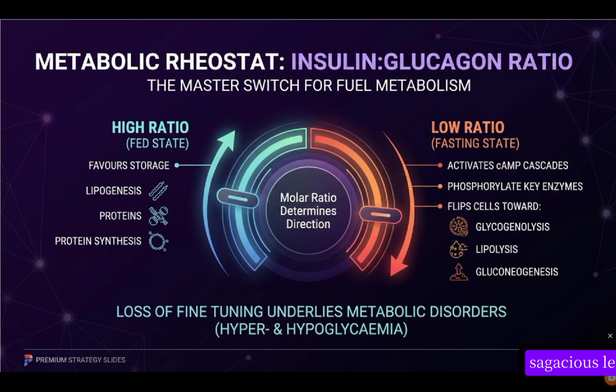So what happens? It favors storage. What are you storing? Glycogen. Whenever there is excess glucose, which is called hyperglycemia, it favors storage, by which we are converting it to glycogen, which is the polysaccharide found in our body. It also leads to lipogenesis, where whenever glucose level is high, we convert it to triacylglycerides or lipids. And that lipid is what? Fatty acid.